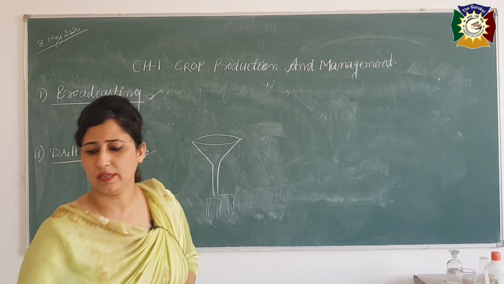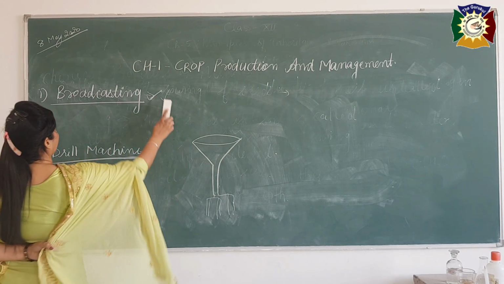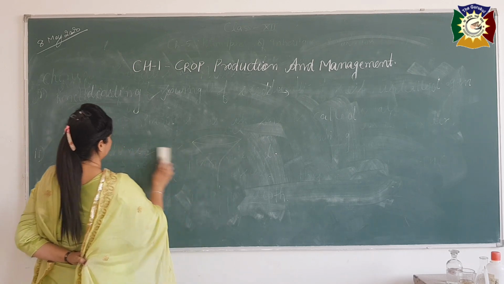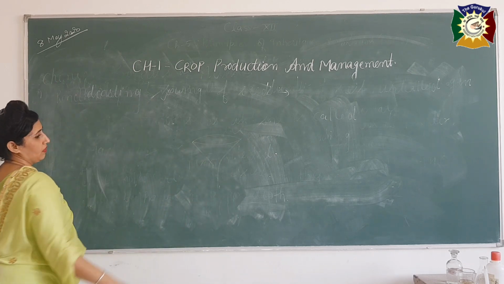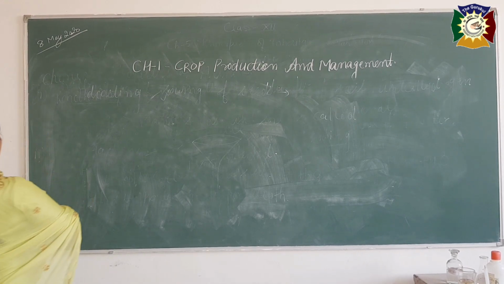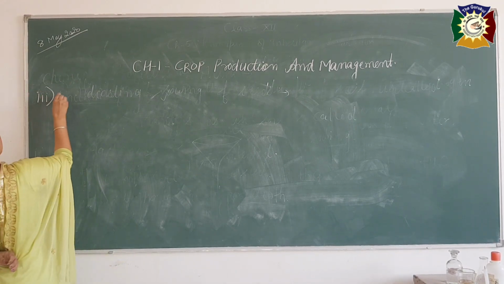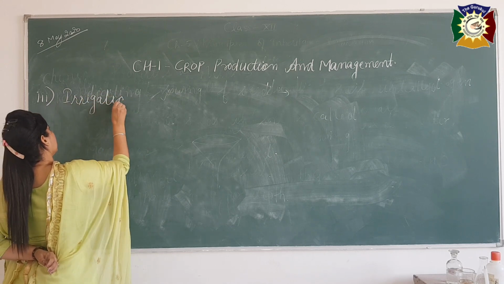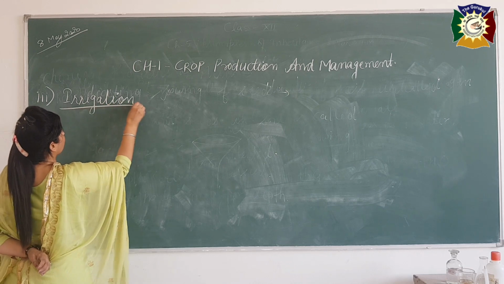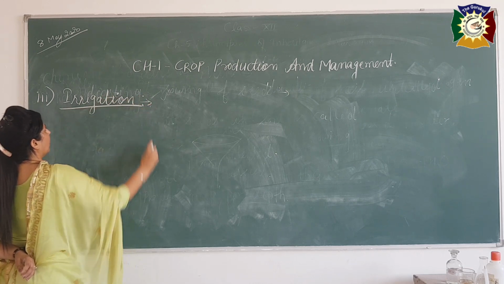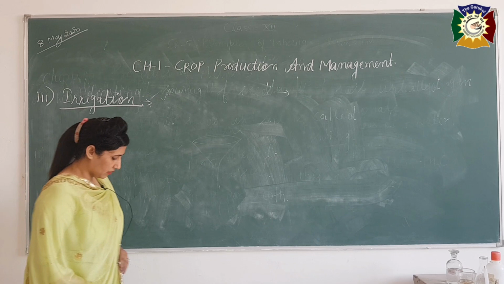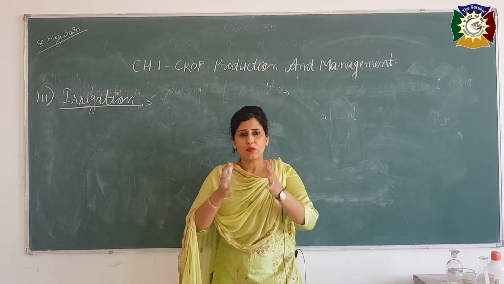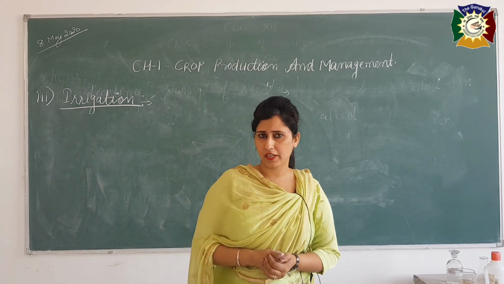Now we will discuss the third agricultural practice, that is irrigation. Everybody knows what irrigation is. Irrigation is simply the supply of water to crops.